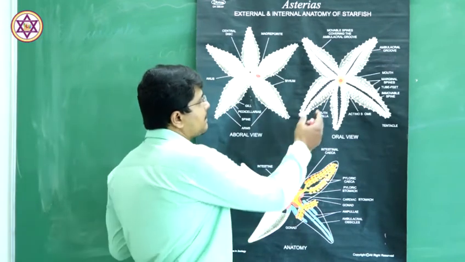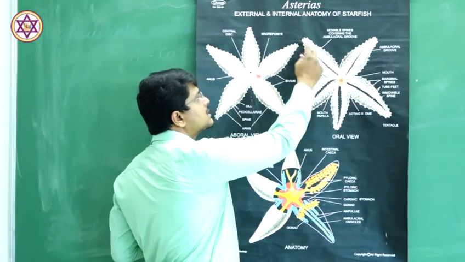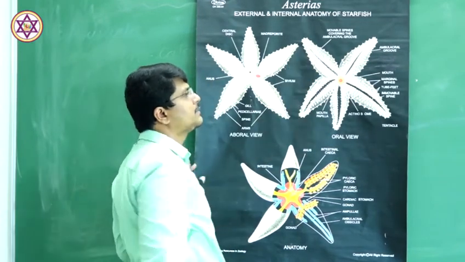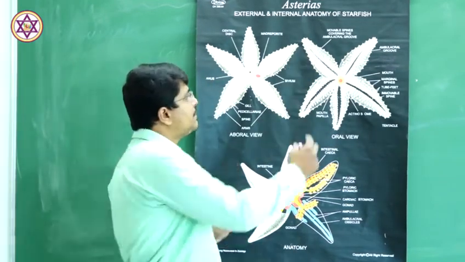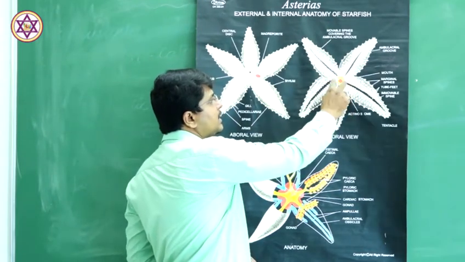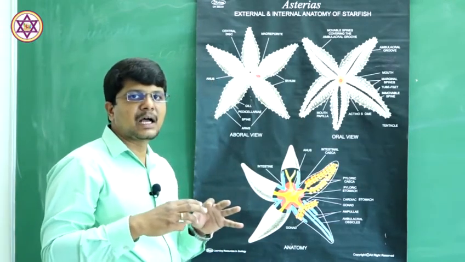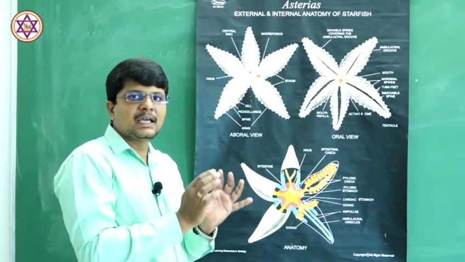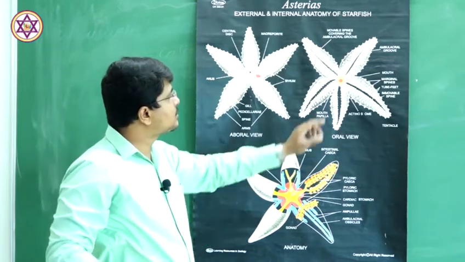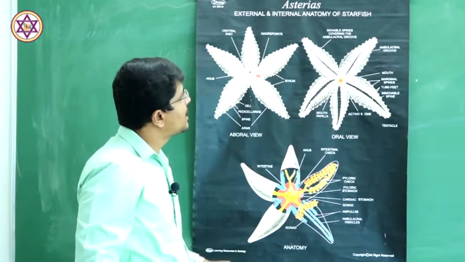This is the basal end of the arm, this is the apex of the arm. The basal ends of the arms surround the disc entirely, enclosing the circumference of the disc.